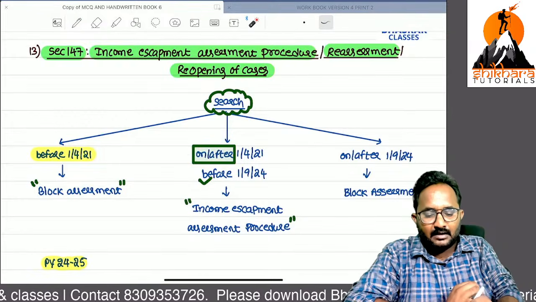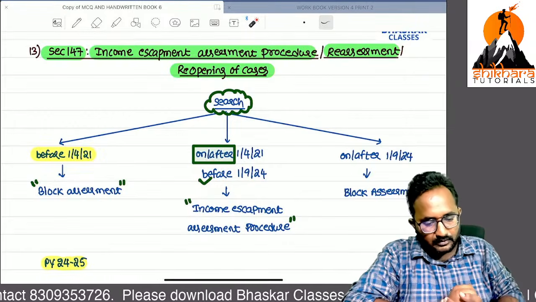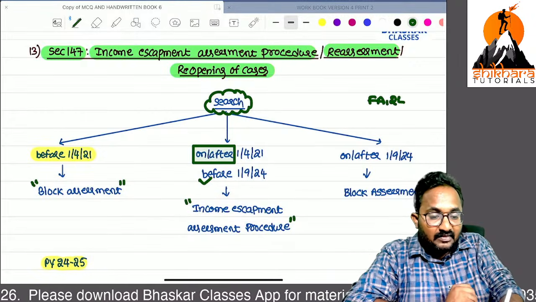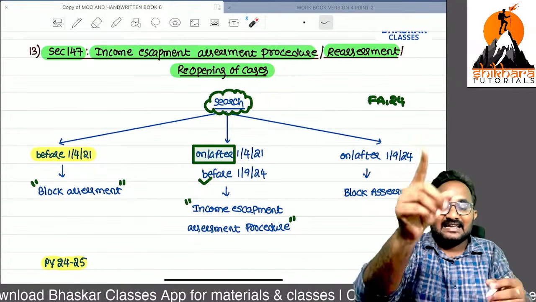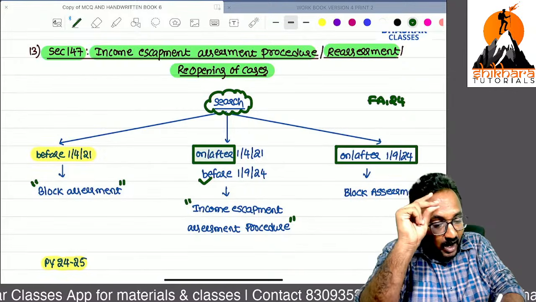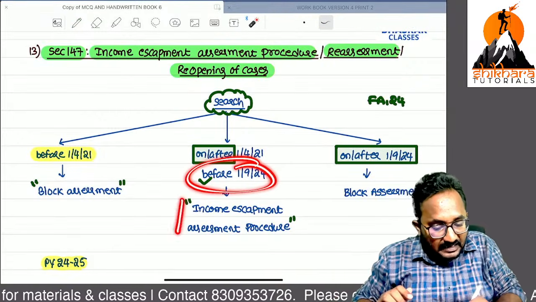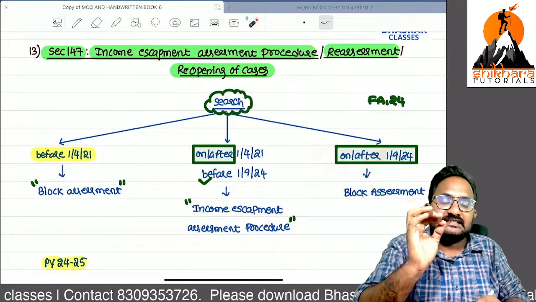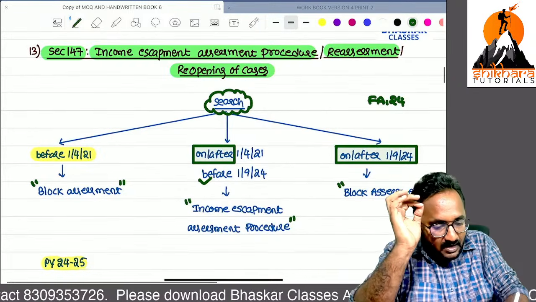Can you tell me the starting date? On or after 1/4/2021 and before 1/9/2024. Finance Act 2024 again reintroduced the block assessment concept for search cases. If a search is initiated on or after this date, which assessment? Before this date, income escapement assessment procedure only, for such cases also. But on or after this date, we follow block assessment. Block assessment is a reintroduced concept.